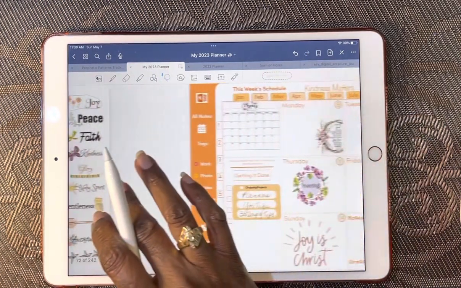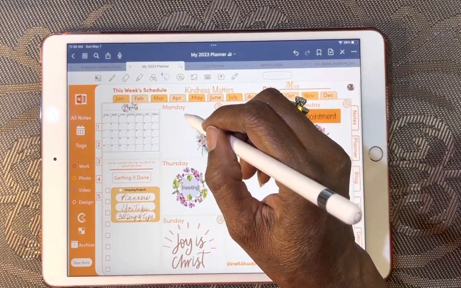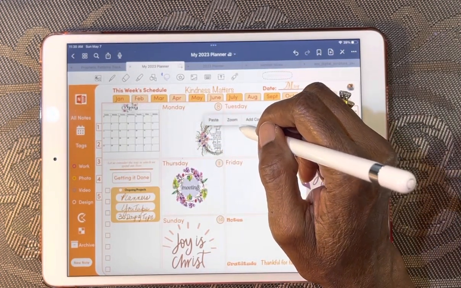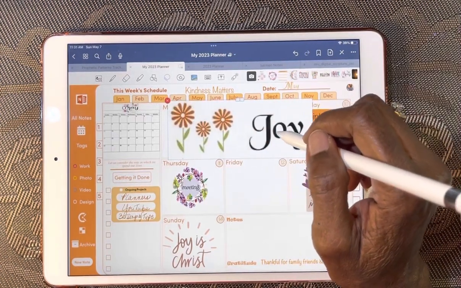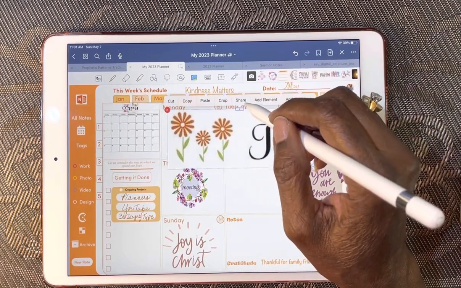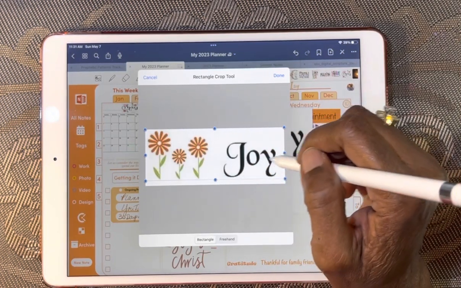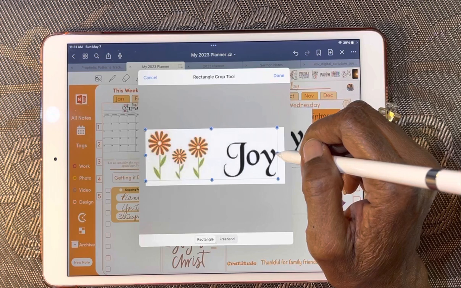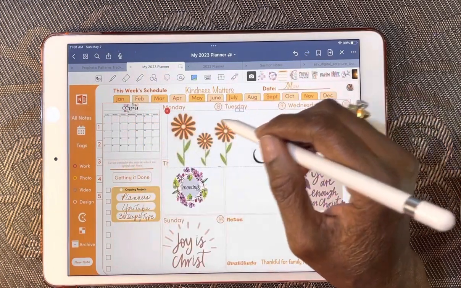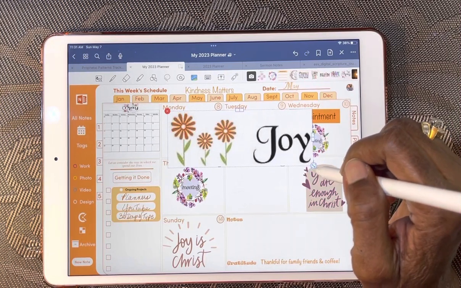Now I'm going to come over here to this coming week, and my weekly calendar starts on a Monday. So I want to come here, long press, and paste that there. Now, if I have any extra space around it, I can crop, go up a little bit so that it's not so much space, and come closer to the letter Y, and then hit done. And now I have just made an element from that page that I imported.